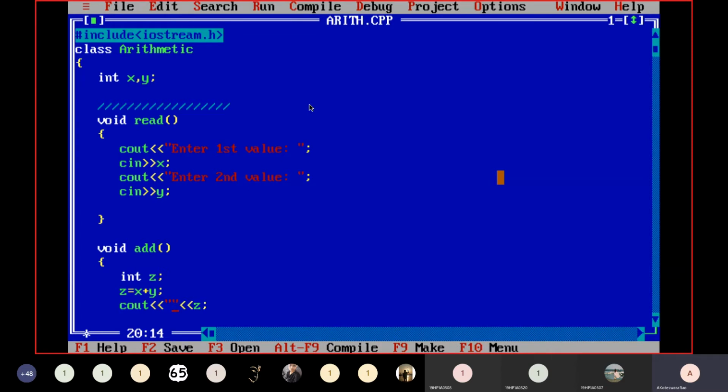Please remember that. Cin for taking input data from the user, cout for displaying the values on the screen. That value may be from a variable or it may be direct data.